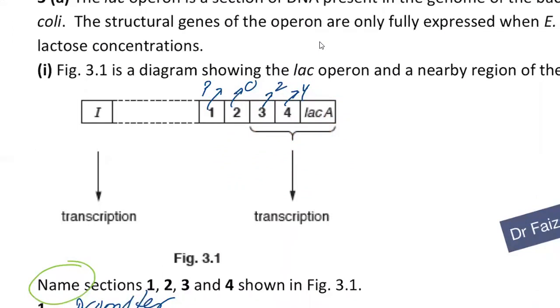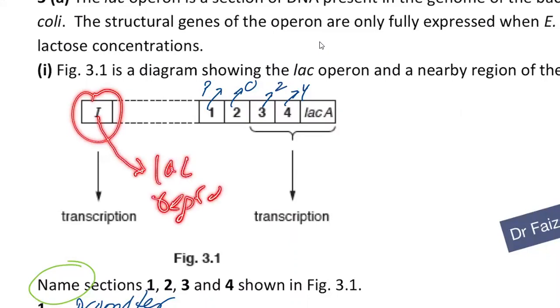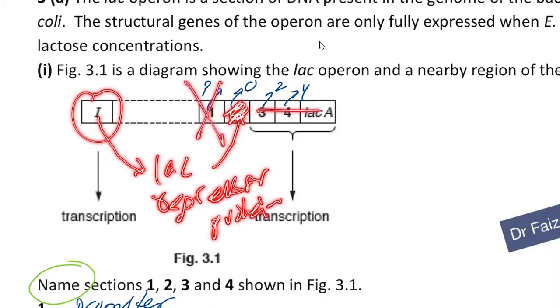this will cause synthesis of those proteins which the cell needs for digesting lactose. And transcription of the gene I produces lac repressor protein. You can recall the lac repressor protein will go and bind to the operator region. When it is attached to the operator region, the promoter will not be switched on and the transcription of these genes will be stopped.